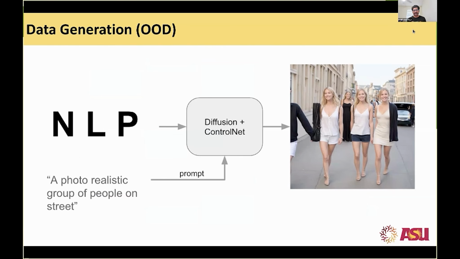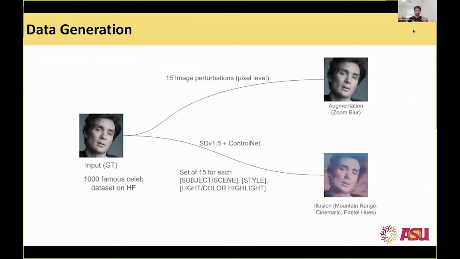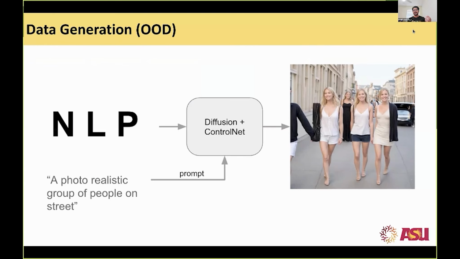Here we have a pipeline. Let's say you have NLP. Looking at the NLP, it's a boxed white canvas with black text. You have a prompt, and you have a diffusion model, Stable Diffusion 1.5, as showcased. We take Stable Diffusion 1.5, take the ground truth, and pass it through a modified ControlNet to get an illusion-based image, such that the text is blended into the image that is created from the prompt.